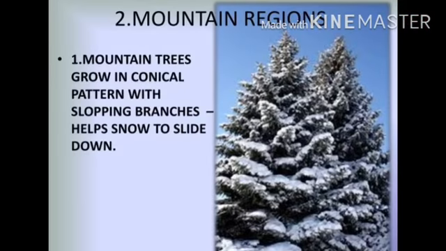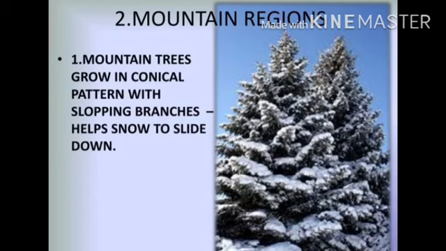Now the mountain region, the adaptations to the mountainous region. Mountainous regions are generally very cold and windy. Snowfall is very common during winters. There is a large variety of plants and animals living in the mountainous region. The mountain trees grow in a conical pattern with sloping branches that help snow to slide down.